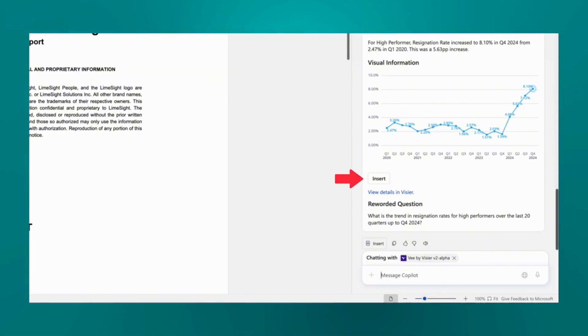You will also have noticed the insert button next to each chart. The V declarative agent is fully integrated in Copilot, and if you would like to place an object into your document, simply click the insert button.